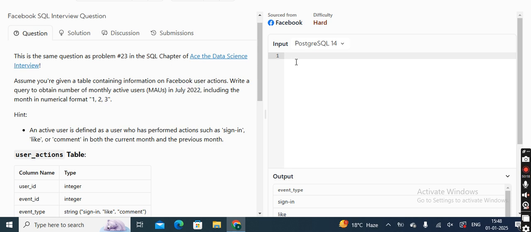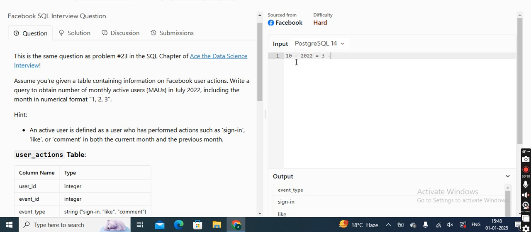So if I practically do this question, meaning theoretically if I do this question, what will I say is, let's say we have 10 users in 2022 who have done these three actions: sign in, like and comment, right?